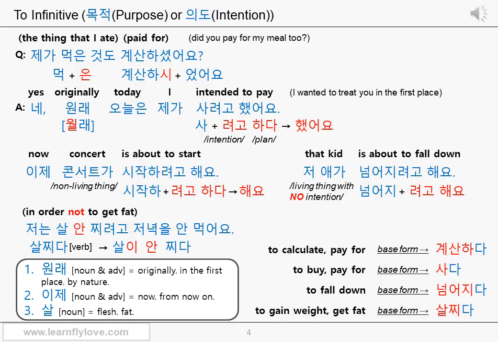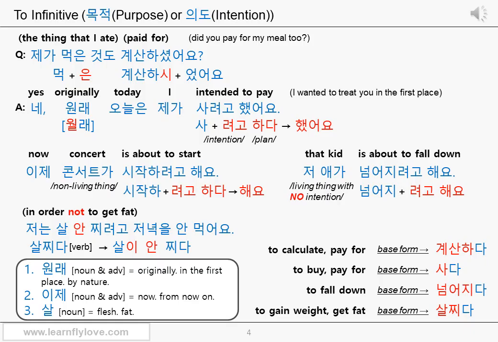저녁을 안 먹어요. 저녁 means evening originally, but it can also mean dinner. 저녁을 안 먹어요 of course means not eat dinner. 저는 살 안 찌려고, I, not to get fat, 저녁을 안 먹어요. Don't eat dinner. 저는 살 안 찌려고 저녁을 안 먹어요. I don't eat dinner not to gain weight.